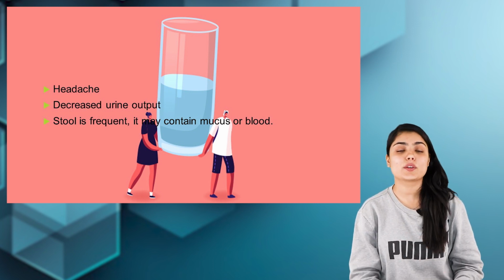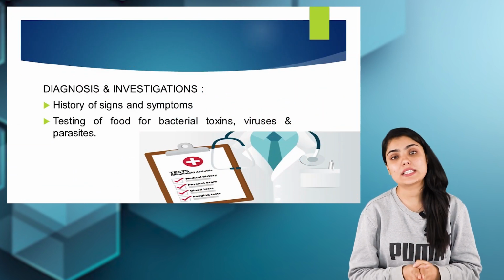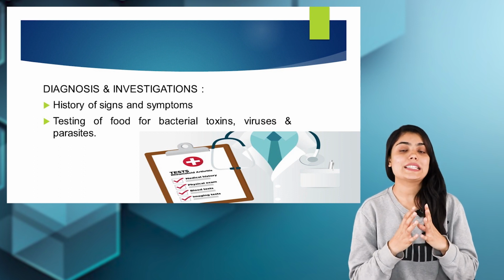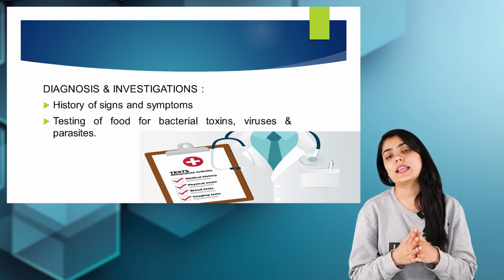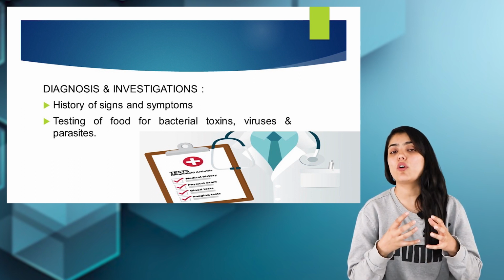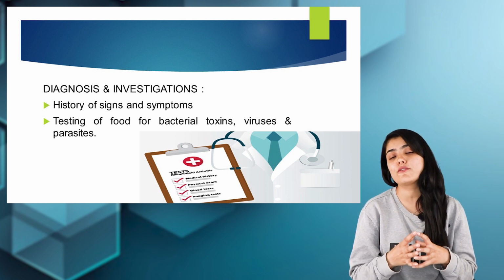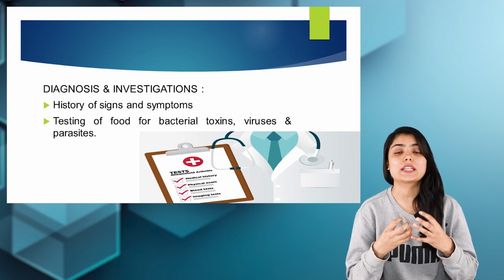Moving on, let us see the diagnosis and investigation to be done for foodborne illnesses. The first one is history collection. History has to be collected to understand the signs and symptoms, and also to see what kind of food product the patient has consumed.